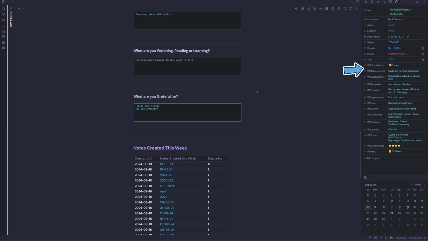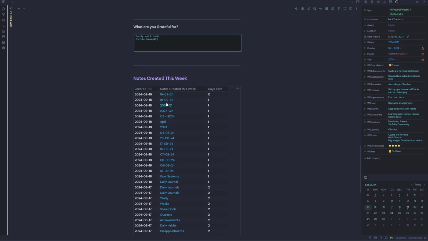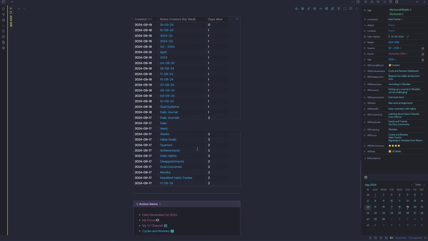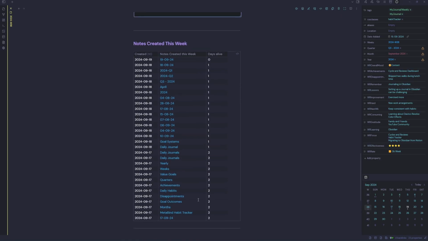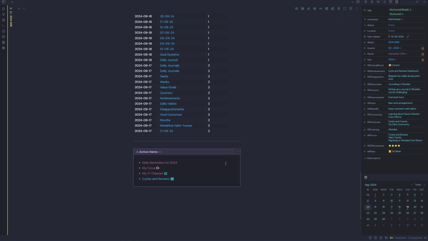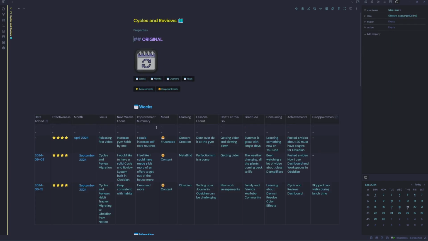I've got a little data view query here of the notes created this week, and that's just a good snapshot to see what notes you created for the week. And then there's some action items, much like the daily journal. So when you're happy, you can go back to your cycles and reviews.